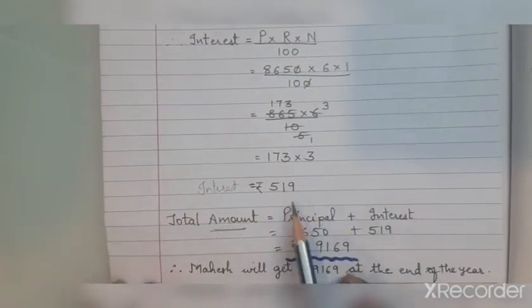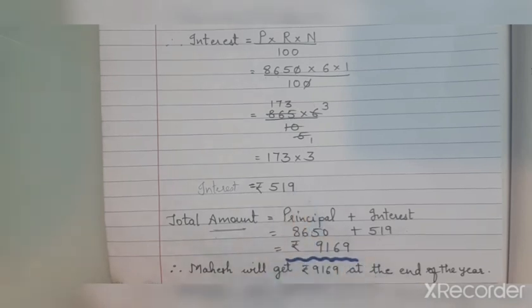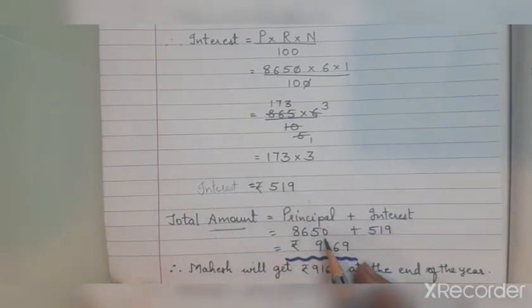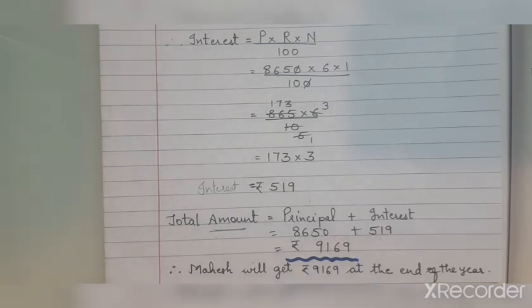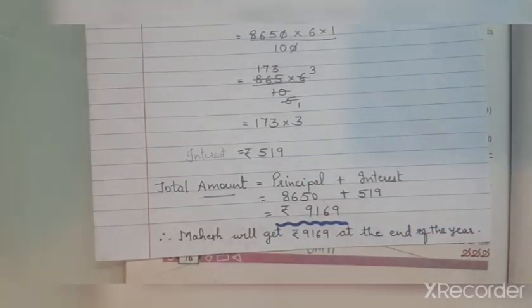Now 519 is the interest. Mahesh had deposited 8,650 and the interest we got is 519. So the total amount Mahesh will get at the end of 1 year will be his principal amount plus interest. That is, principal plus interest is equal to amount: 8650 plus 519, which is equal to 9169. Therefore, Mahesh will get rupees 9169 at the end of the year. In this way, you will write the final answer.